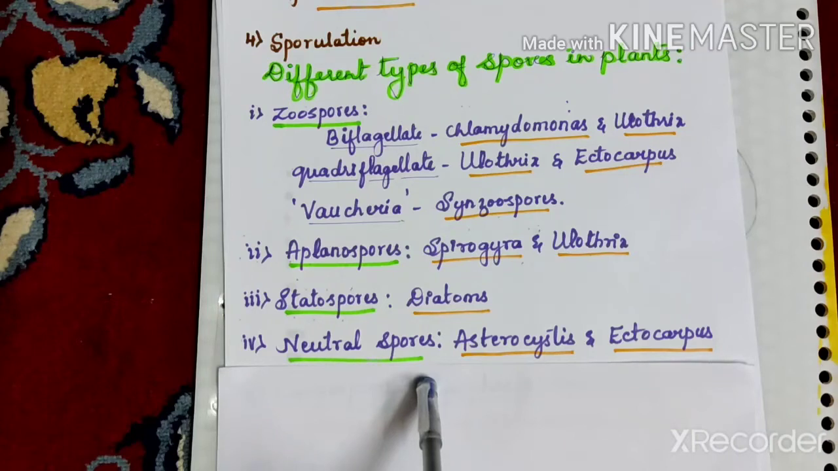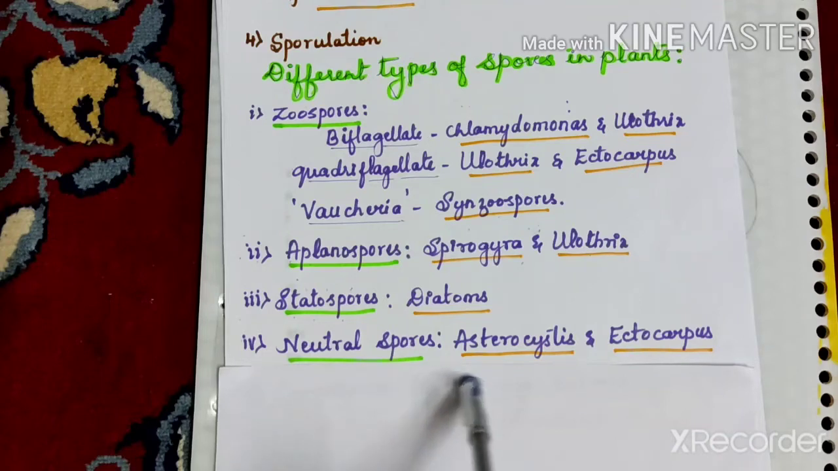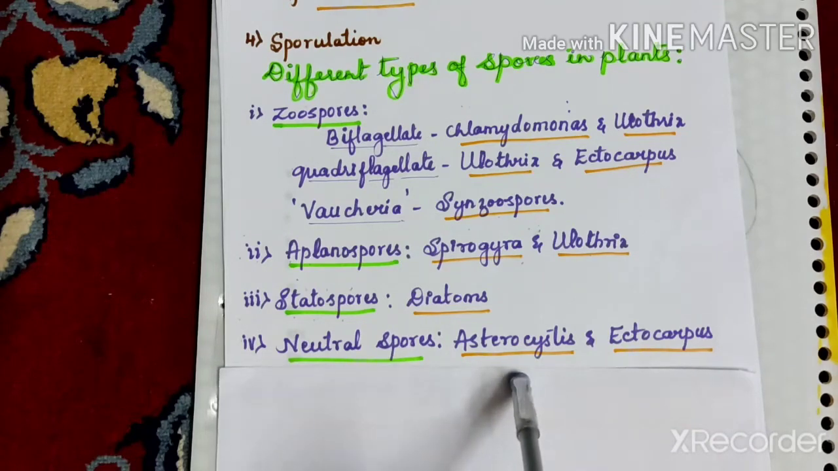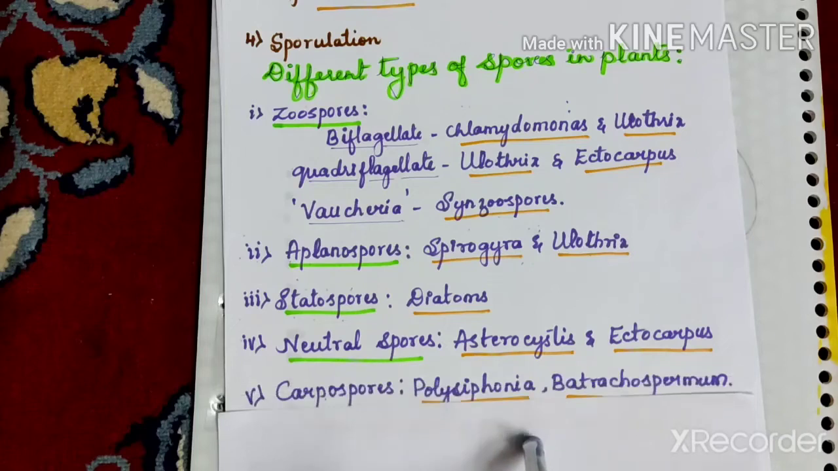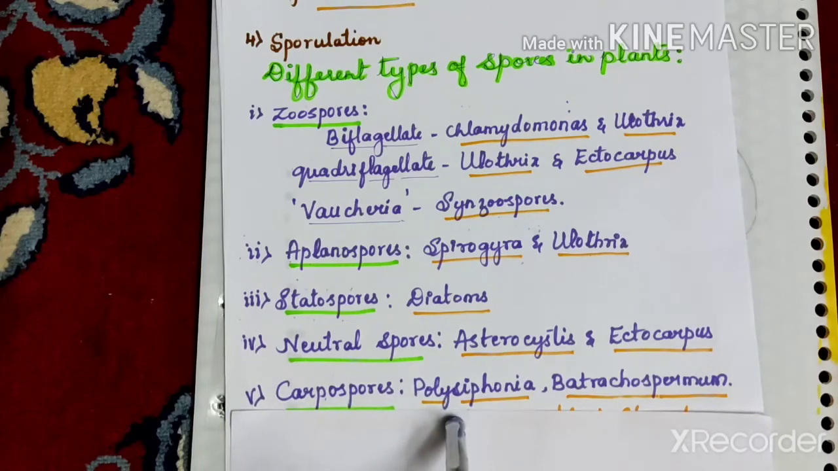In certain algae, the protoplast of the vegetative cell directly functions as spores. And these spores are called as the neutral spores. You can see in case of Asterocystis and the Ectocarpus. And the next type of spore is the carpospores.